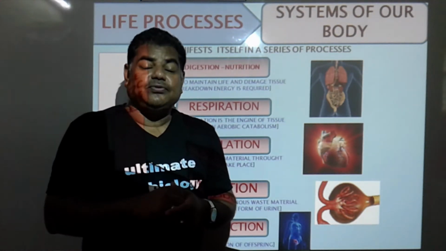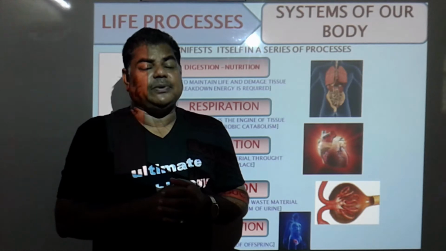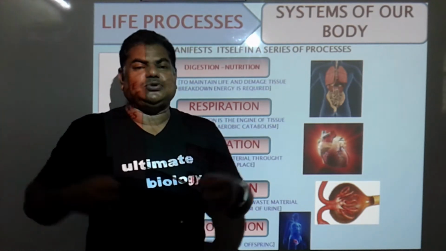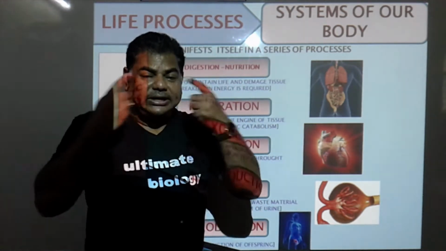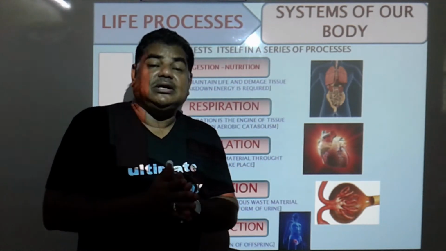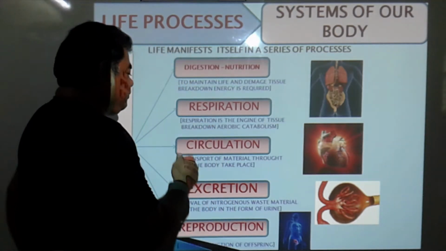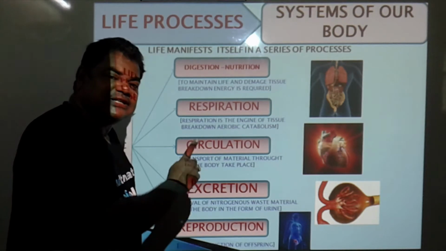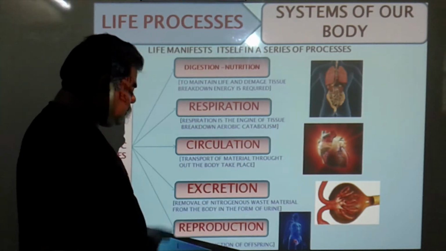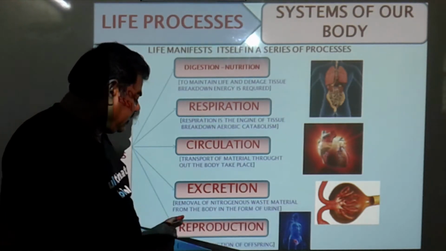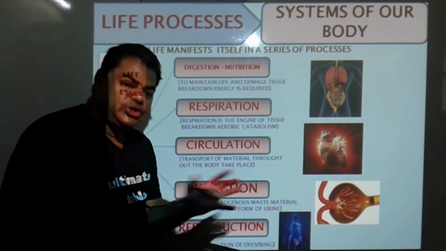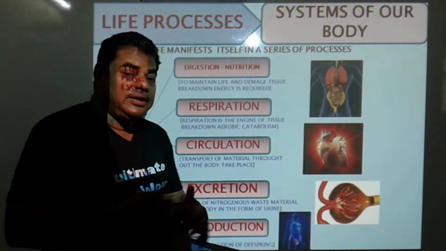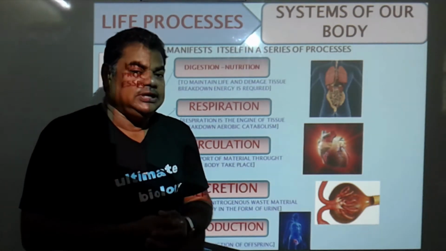Vitamins present in fruits, or vitamins present in the foodstuff, are also absorbed. Then minerals present in that foodstuff all get absorbed from the small intestine and circulated throughout our body, which take part in body construction. In this, the life process circulation plays a very important role. Then excretion, removal of nitrogenous waste material from the body in the form of what? Urine. And in reproduction, by the reproductive process, offspring formation takes place.